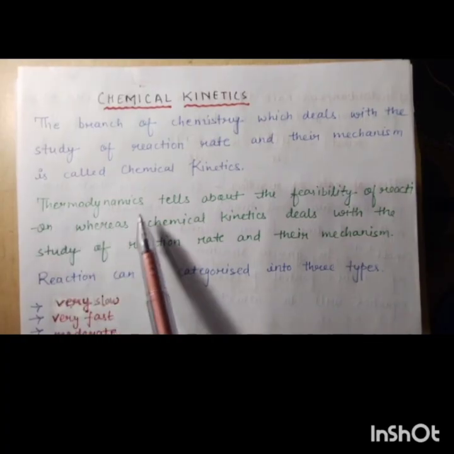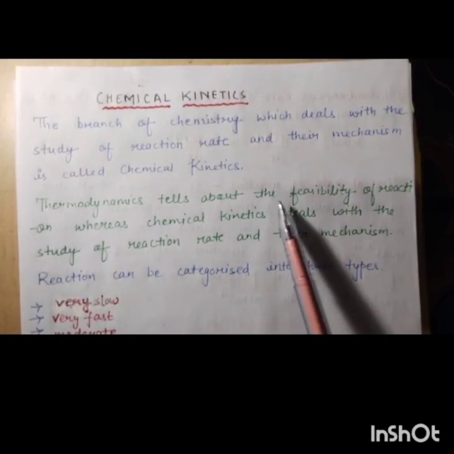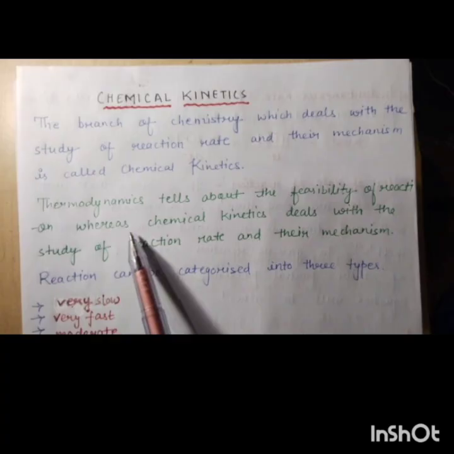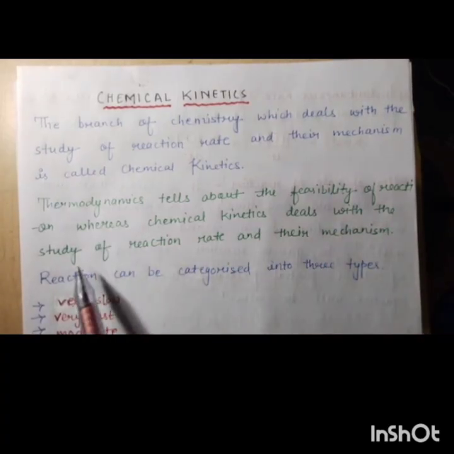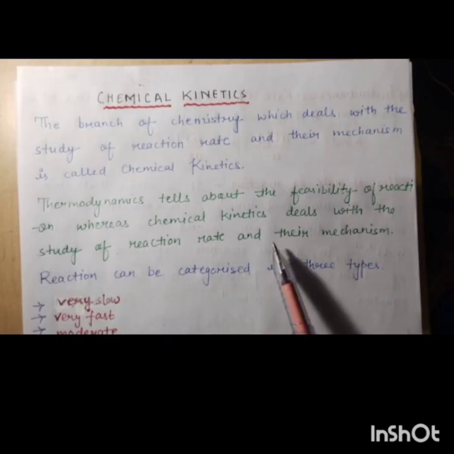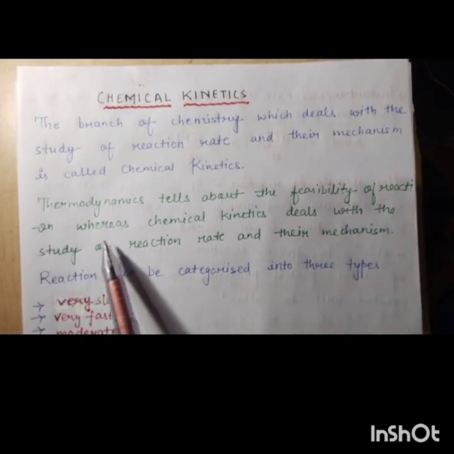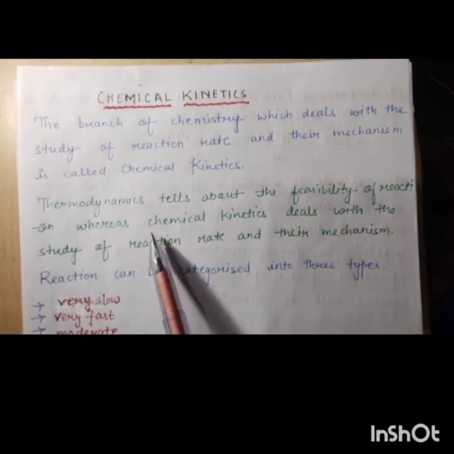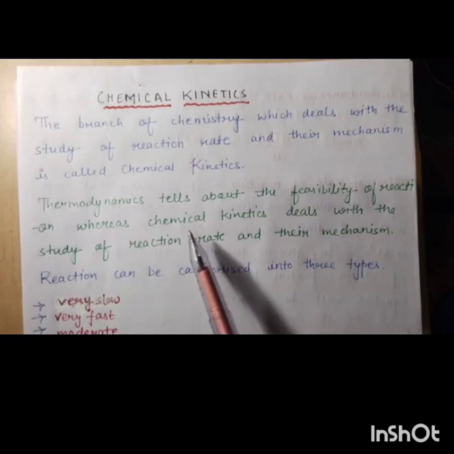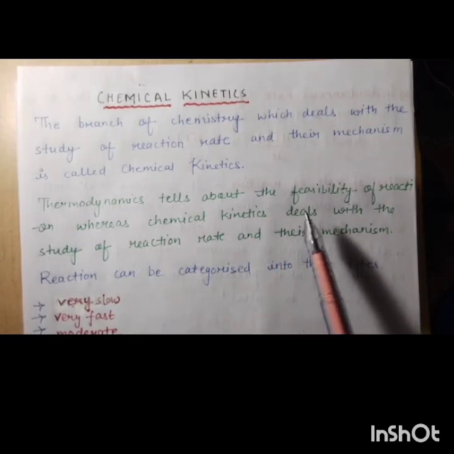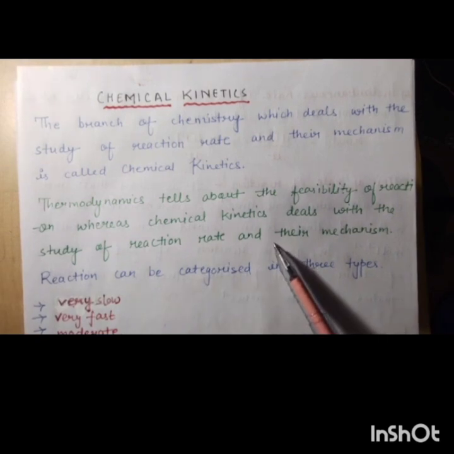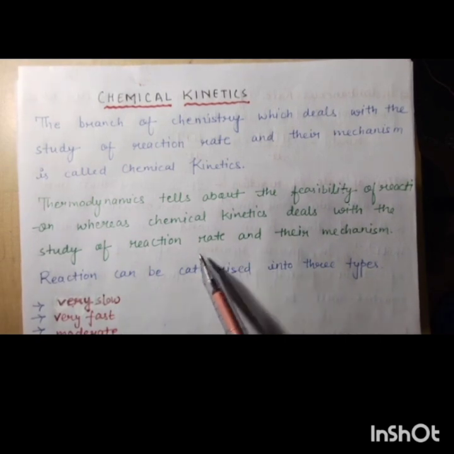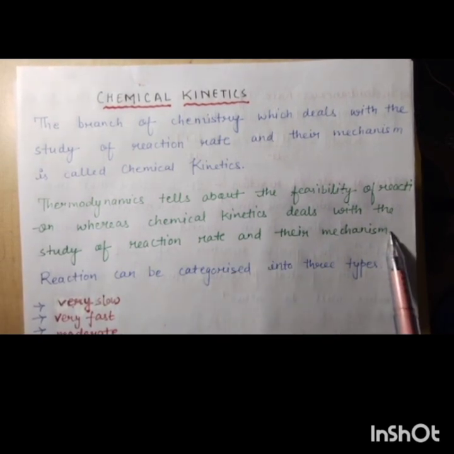Thermodynamics tells us about the feasibility of the reaction, that is, whether the reaction is feasible or not, whereas chemical kinetics deals with the study of reaction rate and their mechanism.